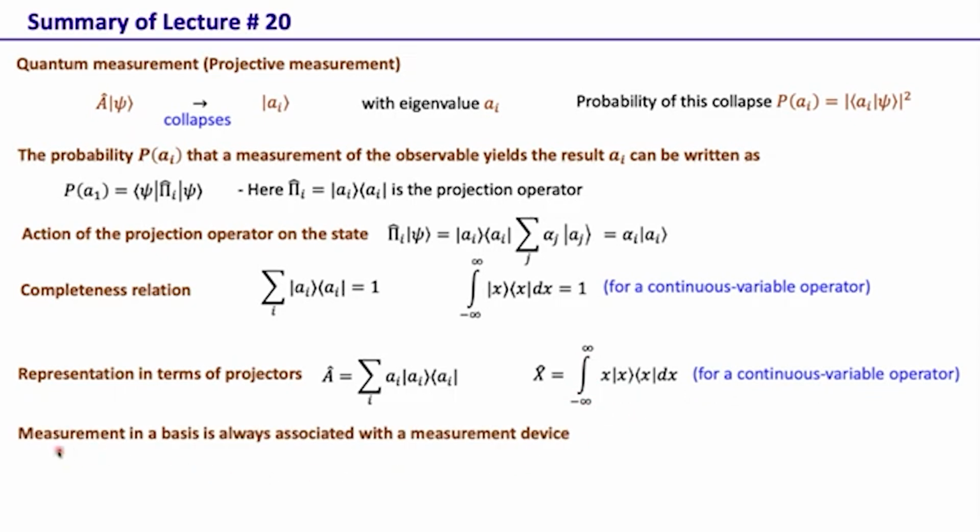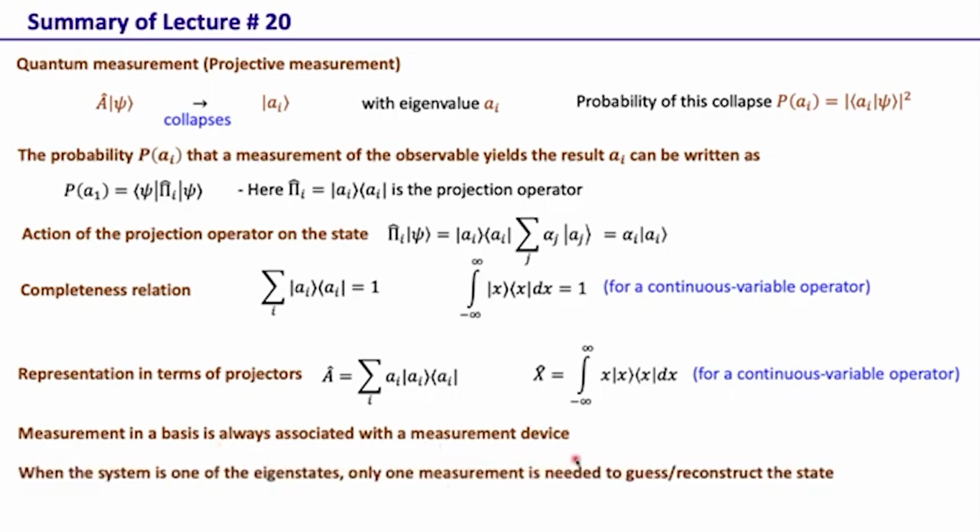Whenever we talk about measurement, this is always associated with a measurement device. For example, we saw that polarization in the horizontal-vertical basis is associated with the polarizing beam splitter in the horizontal-vertical basis, that splits a light field based on its polarization in the horizontal and vertical directions. And similarly, a lens is a measurement device. A lens along with the CCD camera can be a measurement device for momentum. A CCD camera itself can be a measurement device for position and so on.